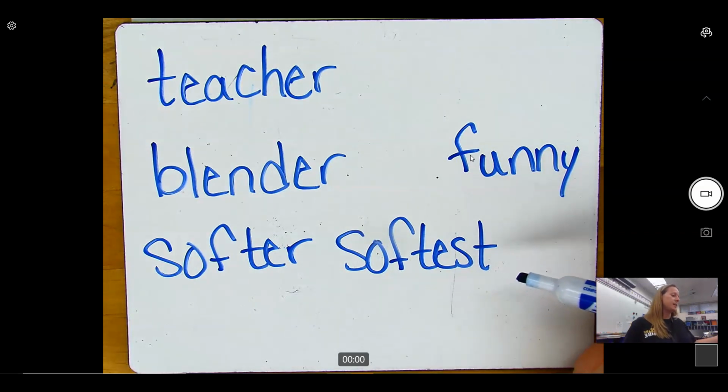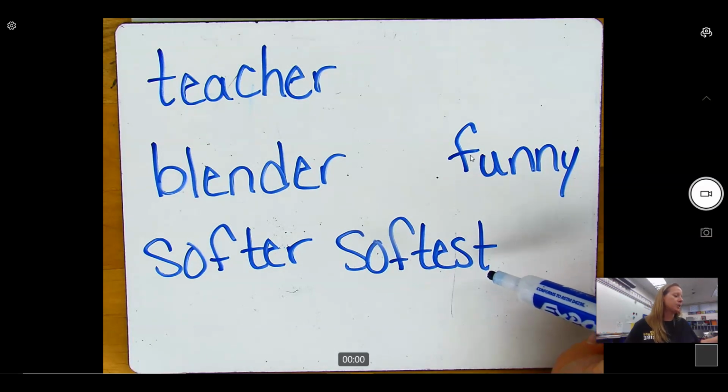Suffixes ER and EST are related. When you are comparing two items such as pillows, you use suffix ER to indicate which pillow is more soft, and suffix EST is used when comparing 3 or more pillows. It is used to describe which pillow is the most soft.